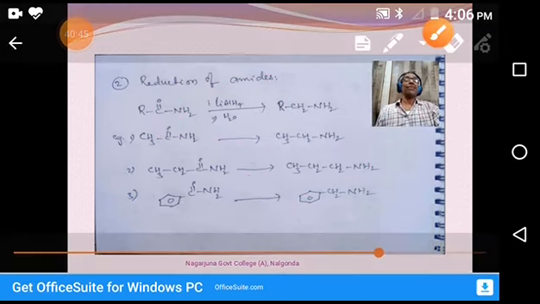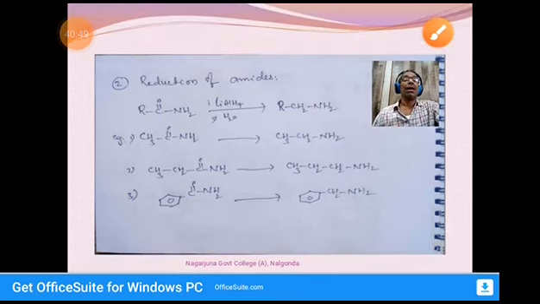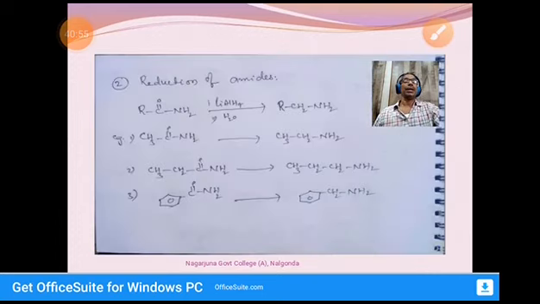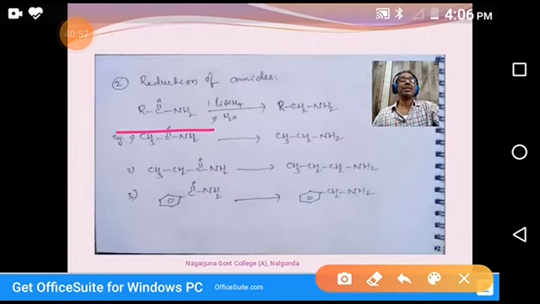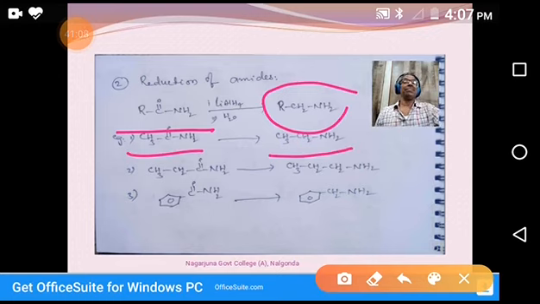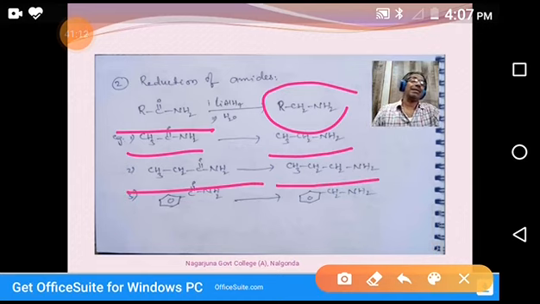So different examples. You see, alkanamides. What happens? Alkanamides give amines with the same number of carbons. So the number of carbons has no change. For example, ethanamide is giving ethylamine, ethanamine. Propionamide is giving propylamine or propanamine. Benzamide is giving benzylamine.